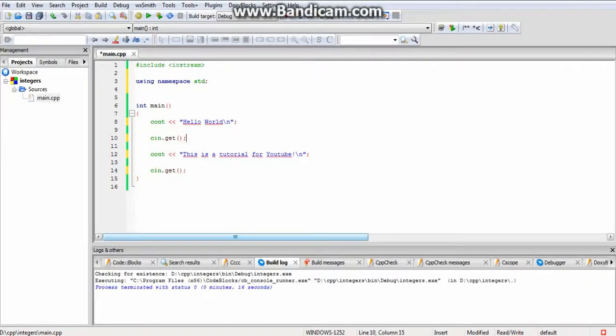Then we have cin.get, which tells the program that it needs to wait for and get the keystroke that we are giving it. So we are giving it the keystroke to say hold on before you display the next line, before you display this is a tutorial for YouTube, \n new line. Cin.get means exactly the same. It pauses until we give another keystroke.